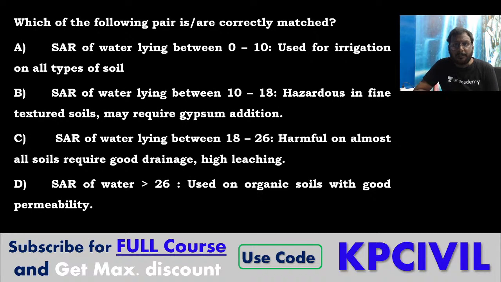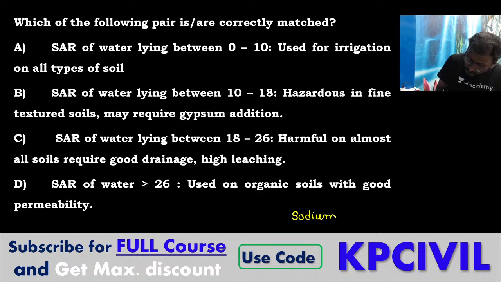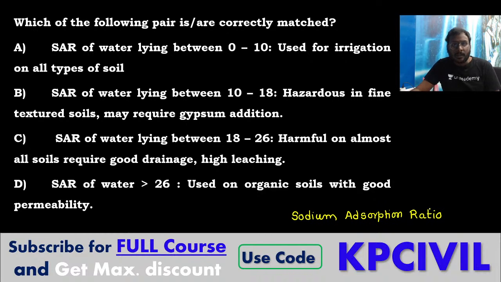Which of the following pairs are correctly matched? First of all, what is SAR? SAR is the sodium adsorption ratio. SAR of water lying between 0 to 10 is used for irrigation on all types of soil.